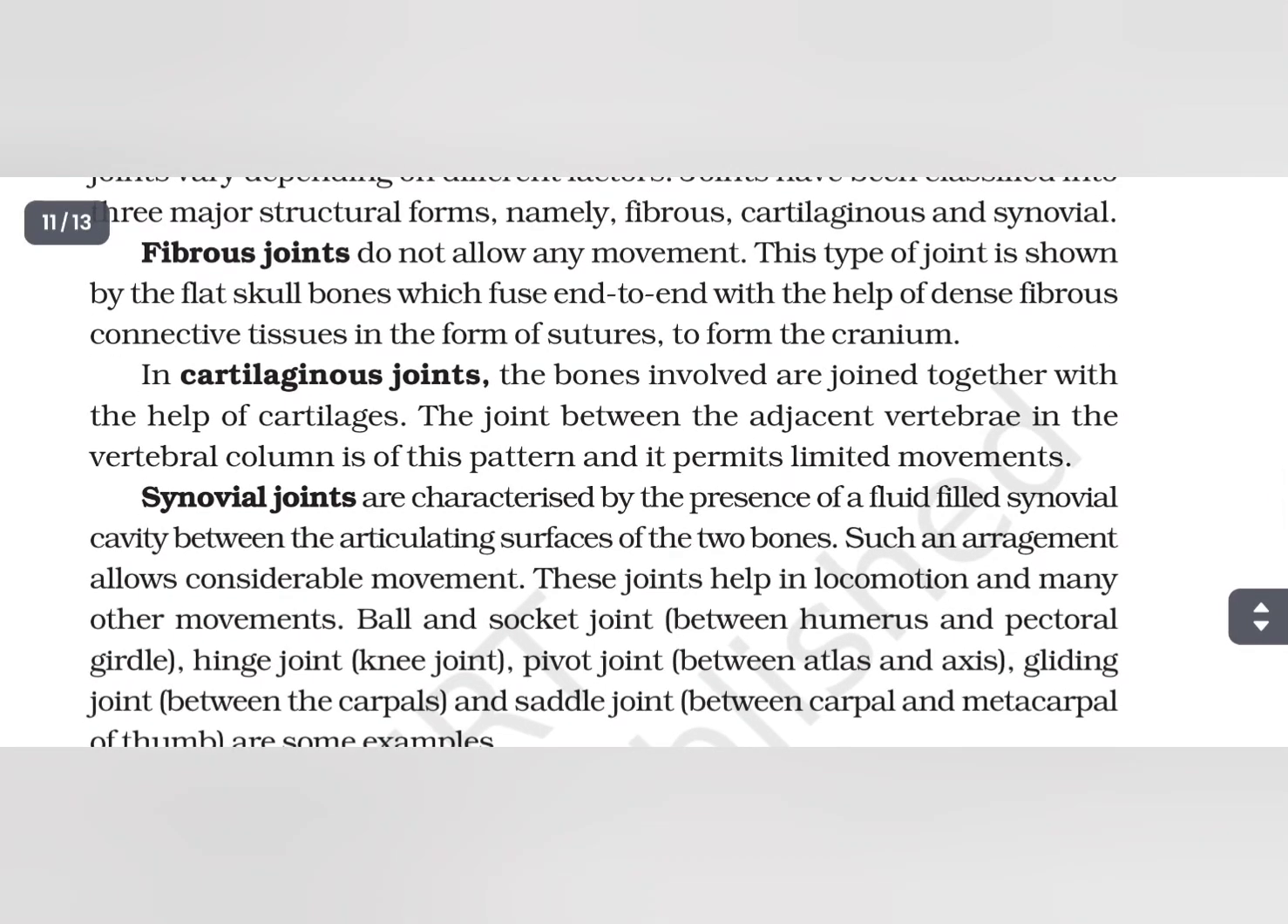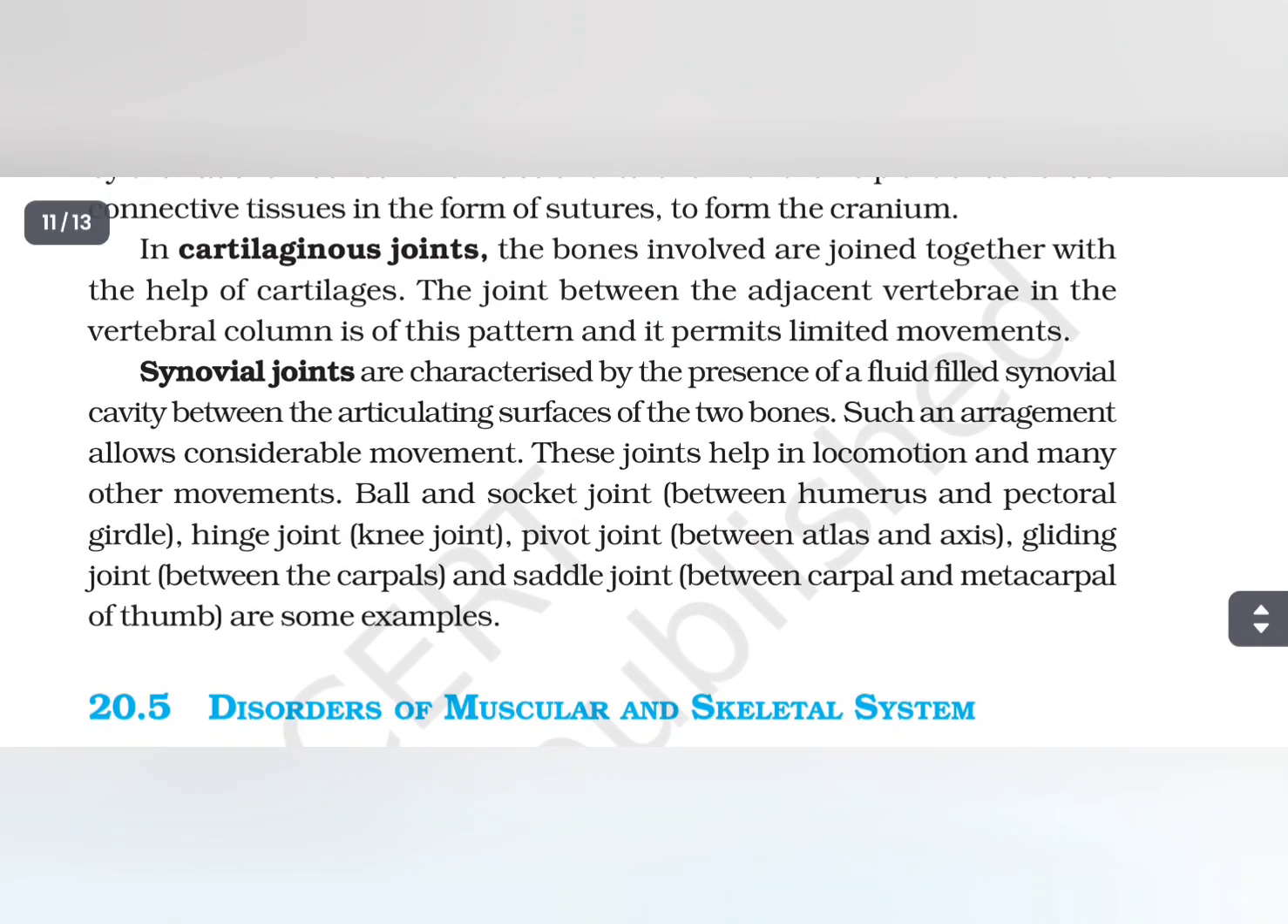Fibrous joints do not allow any movement. This type of joint is shown by the flat skull bones which fuse end to end with the help of dense fibrous connective tissues in the form of sutures to form the cranium. In cartilaginous joints, the bones involved are joined together with the help of cartilages. The joint between the adjacent vertebrae in the vertebral column is of this pattern and it permits limited movement.